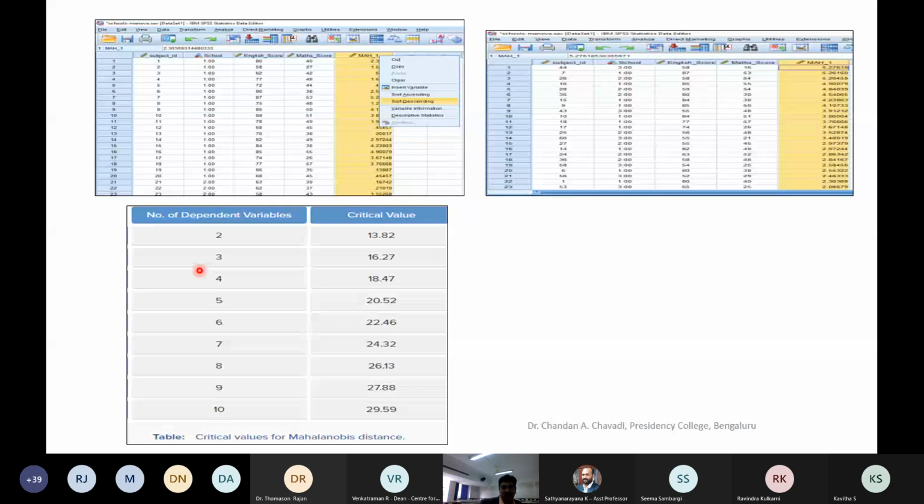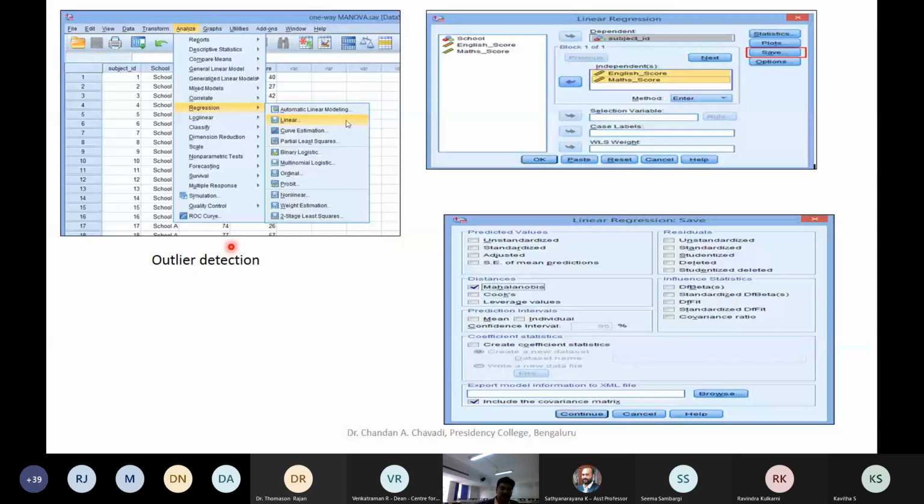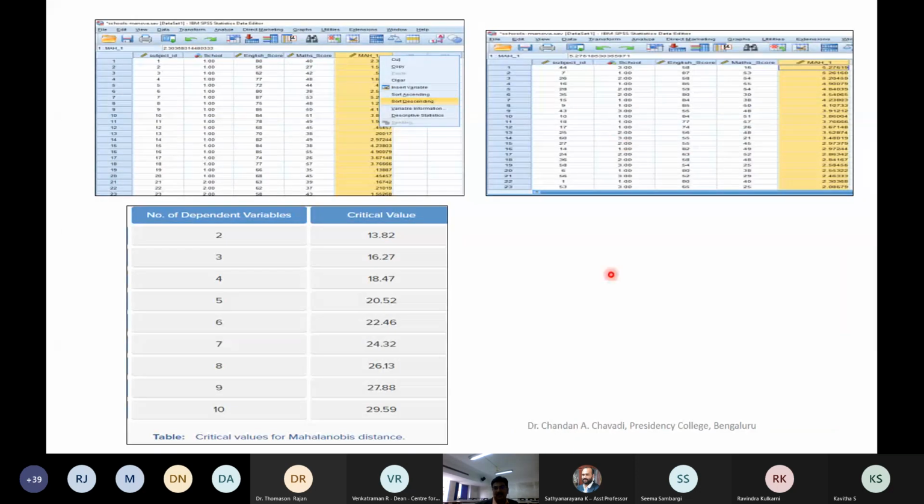So we have checked Mahalanobis, and we find that none of the values here are crossing 13.82. Now how do you decide this value? This is a critical table. How many DVs you have? You may have a situation where you have 3 DVs. Right now we have taken only 2 DVs, that is English and math score, and we have only one IV. IV is nothing but school A, school B, school C. That means school is only one IV, but in that we have categories A, B, C. The dependent variables are two elements, English score and math score. So we run this, and we find that none of the values are above 13.82. All are good, no outliers.